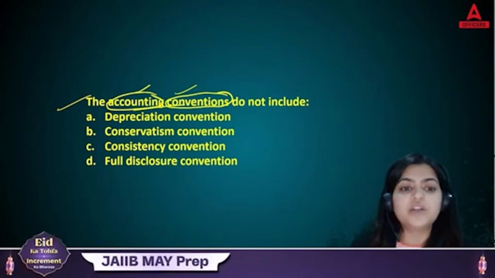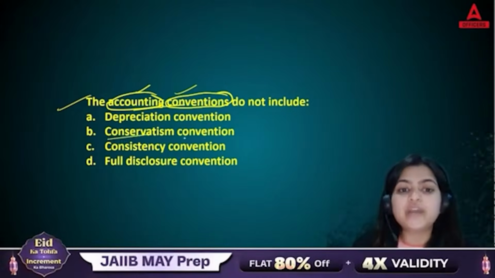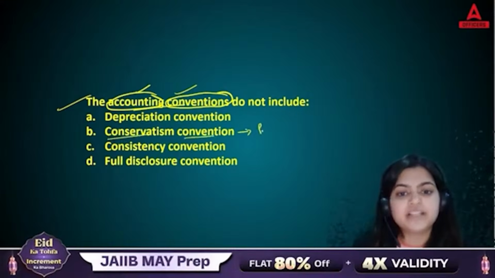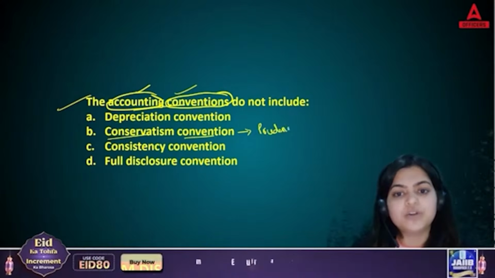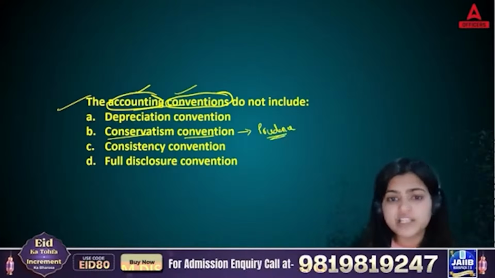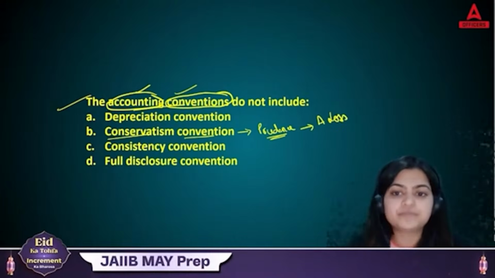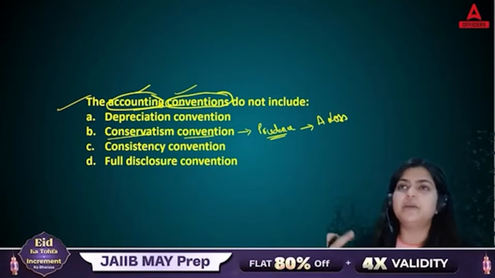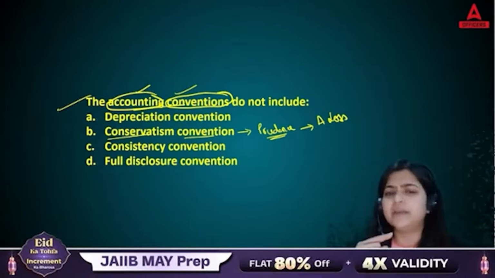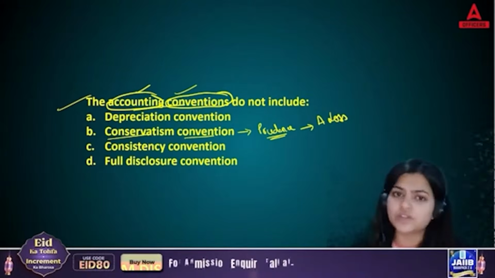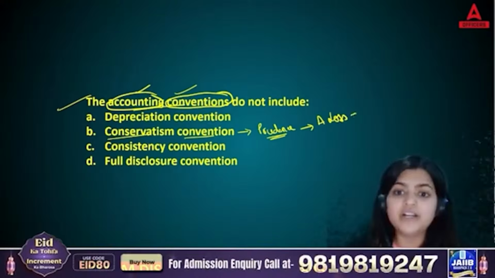So first is your conservatism, or you can say prudence. See, this is your prudence or conservatism. So conservatism means what? Whenever you identify any anticipated loss. Anticipated means you have estimated that in future, after 1 year, there will be, let's say, 10 lakh rupees loss. So that is going to be your recording part.